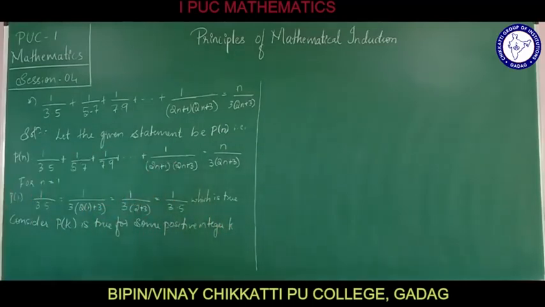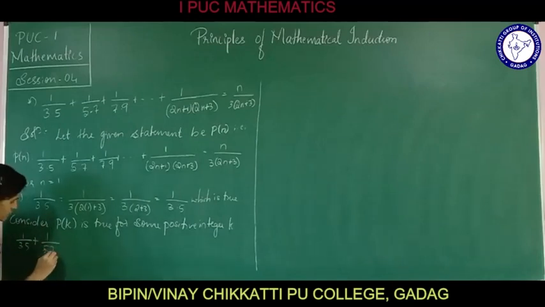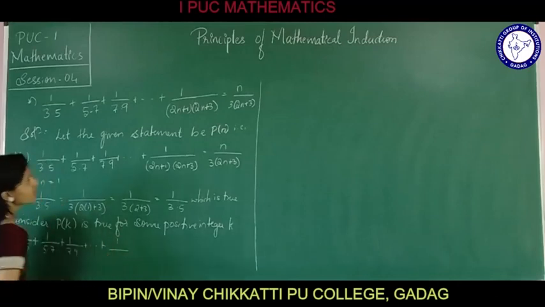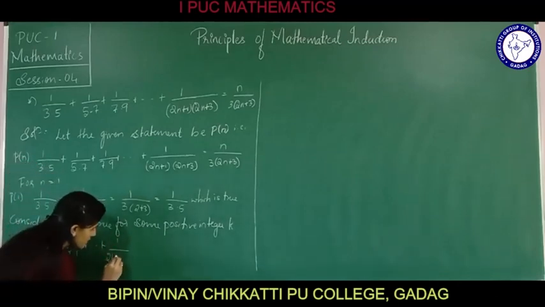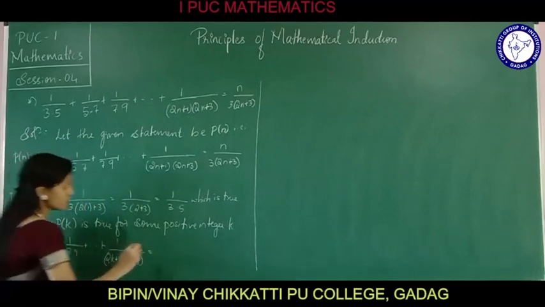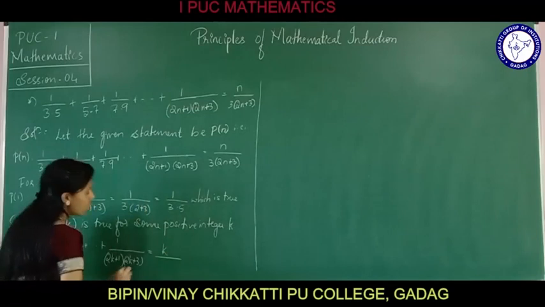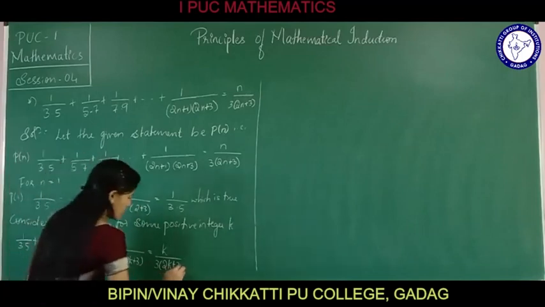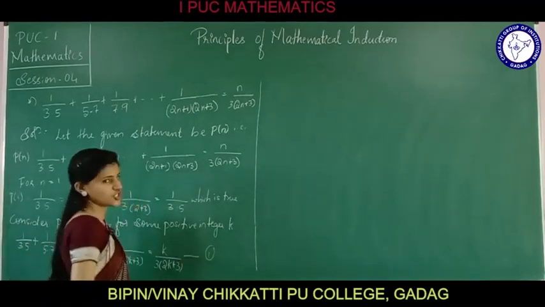If it is true for some positive integer k, it is written as 1 divided by 3 into 5 plus 1 divided by 5 into 7 plus 1 divided by 7 into 9 plus so on up to 1 divided by (2k plus 1) into (2k plus 3) is equal to k divided by 3 into (2k plus 3). Let us consider this as equation 1.